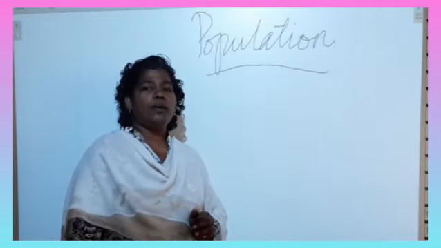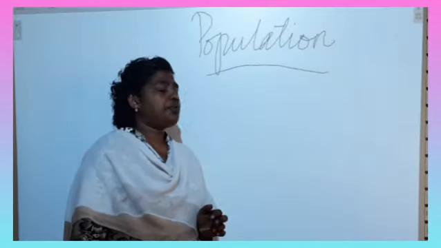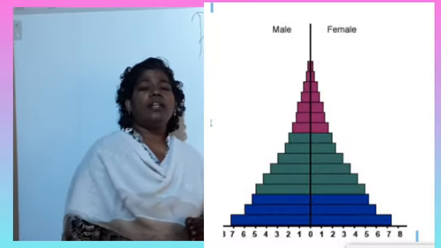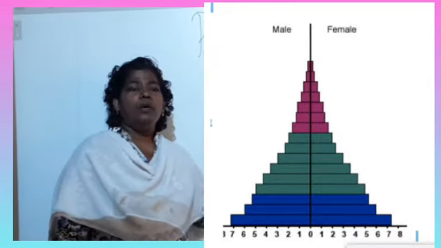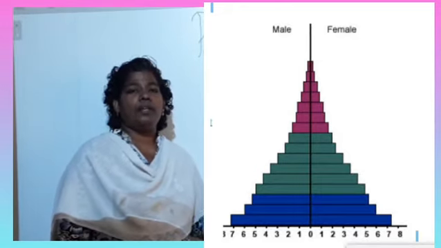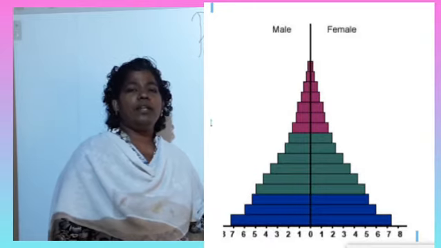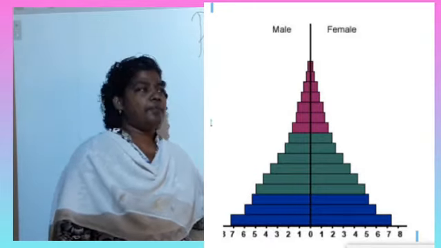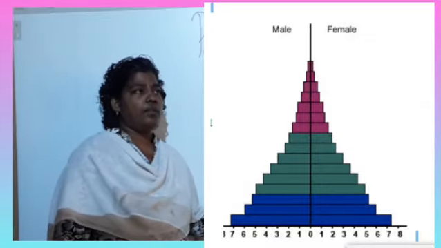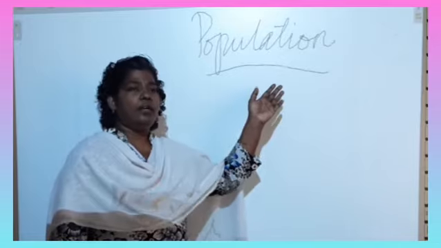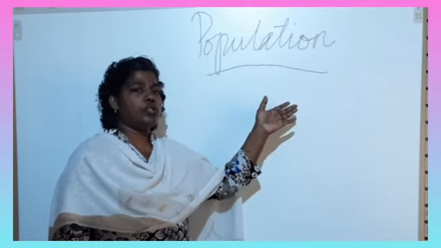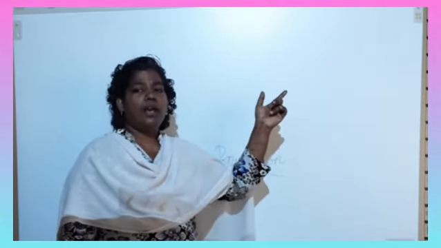These are the countries where we can have this expanding population. And in an expanding pyramid, what is the shape? It will be almost like a triangular shape. The bottom will be broad, and when it goes high, the bars will be short and narrow.